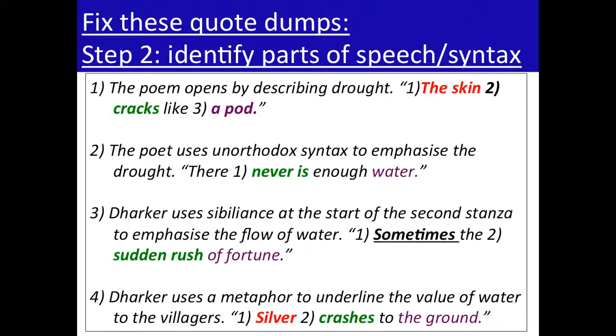Then the metaphor. Darker uses a metaphor to underline the value of water to the villagers. Silver, obviously, is an important word here because it is the thing that suggests value. And then crashes is a loaded, dramatic word. And then to the ground, again, is an important part of this. But you can see, again, within these quotations, where are the grammatical elements? What's the sentence going to have to look like beforehand to incorporate these embedded quotations?